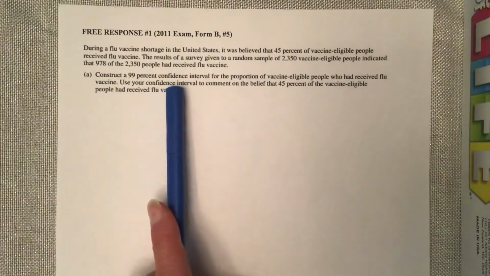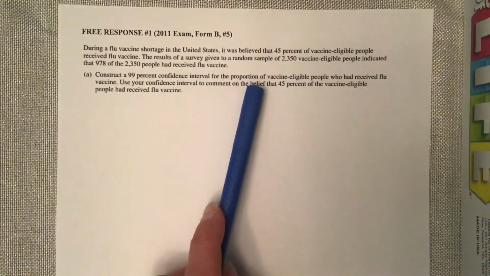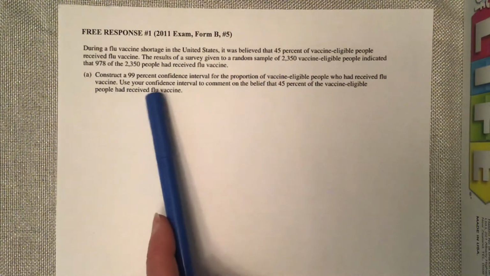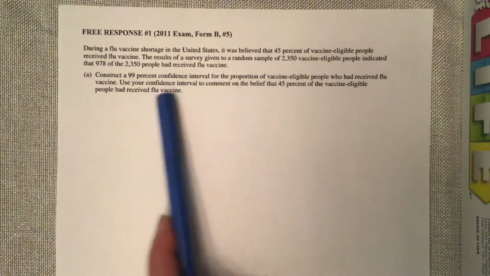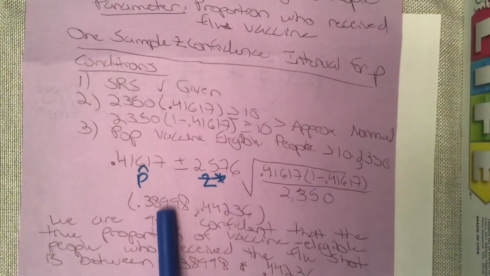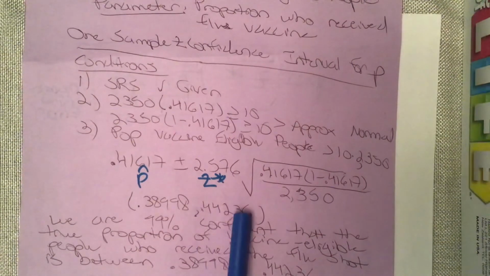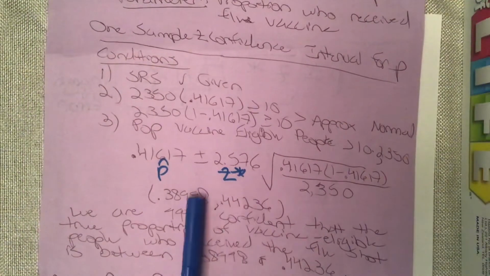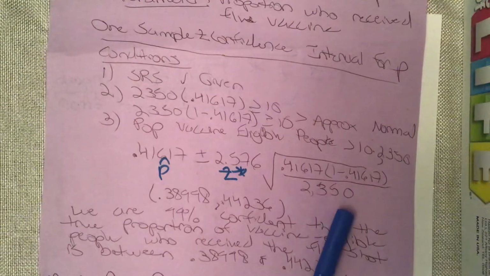So the second part of this says use the confidence interval to comment on the belief that 45% of the vaccine-eligible people had received the flu vaccine. So if I look back at my confidence interval, it's right here. It goes from 0.38998 to 0.44236. So they're talking about 45%. So 45% would be 0.45. That's outside my confidence interval.